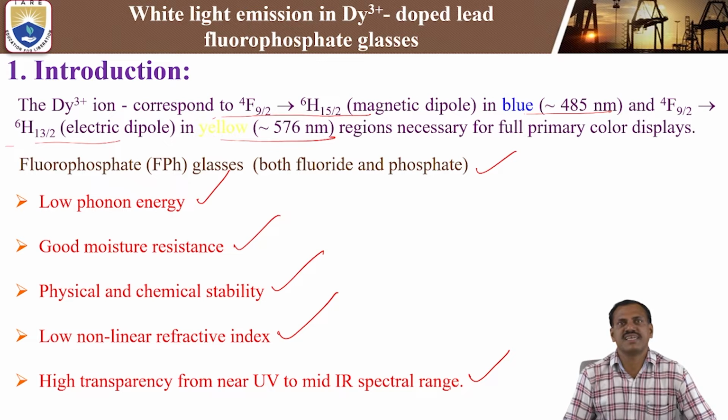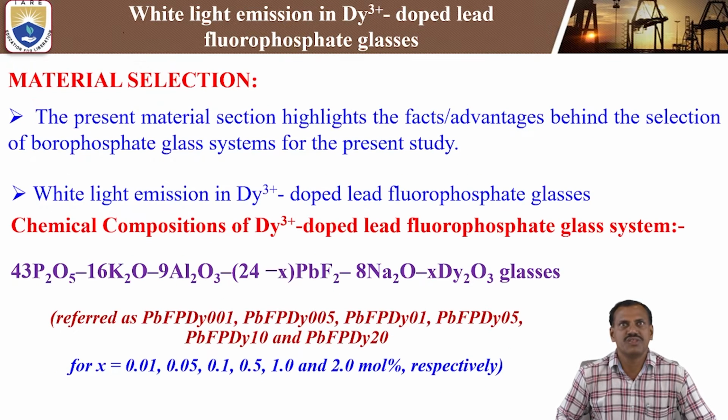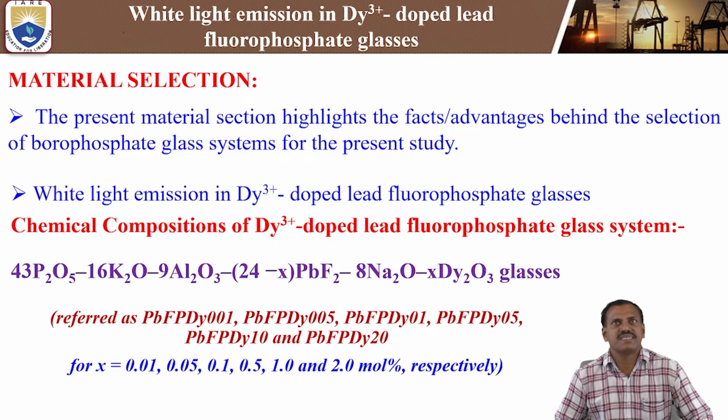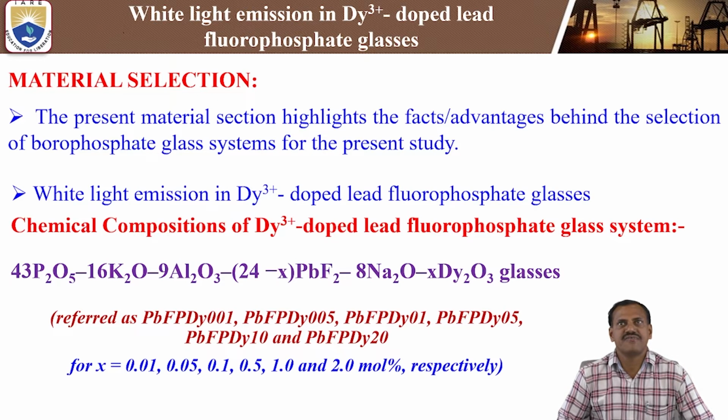We can see the high transparency in the dysprosium 3+ doped lead fluorophosphate glasses. These are the important parameters in the case of dysprosium 3+ doped lead fluorophosphate glasses. Next, coming to the material selection. How are we choosing the material? This material section highlights the advantages behind the selection of fluorophosphate glass systems for the present study.